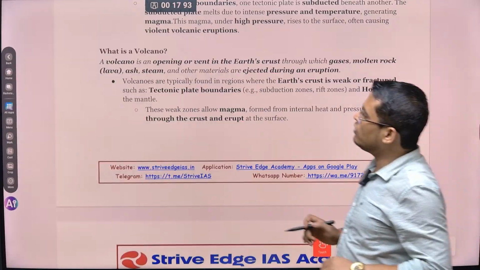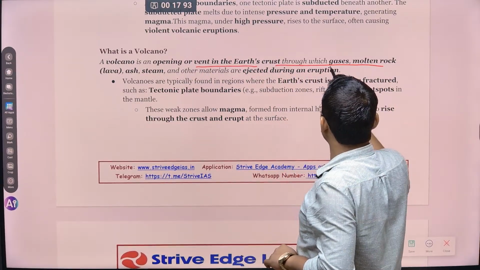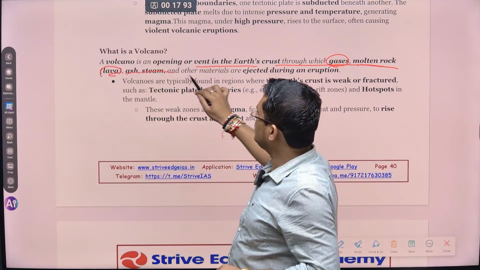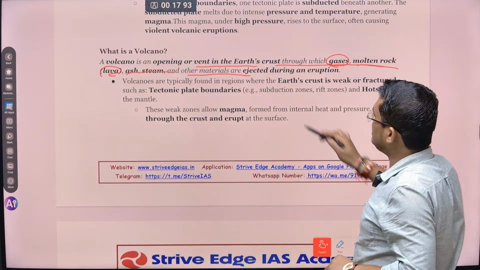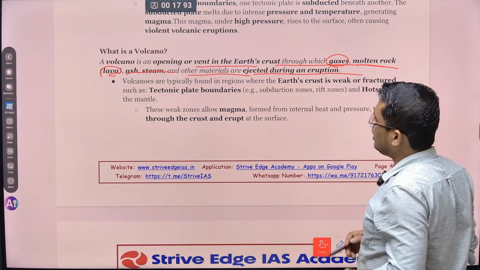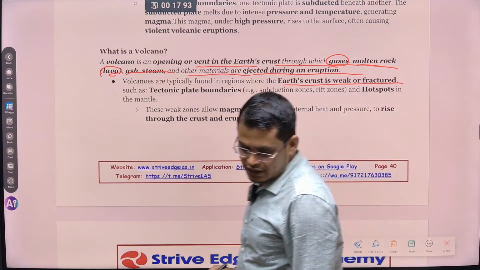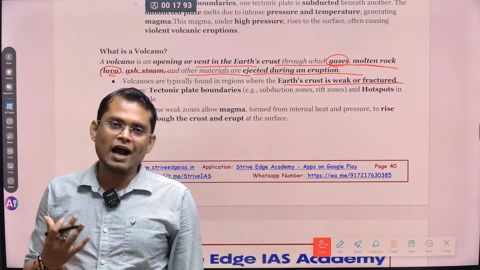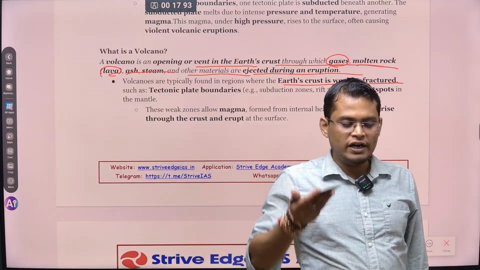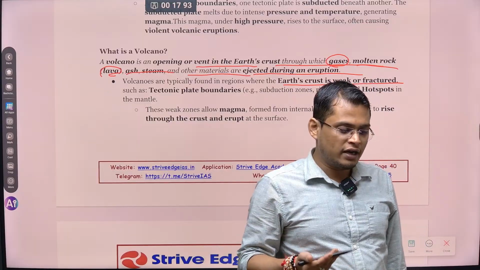So what is a volcano? A volcano is an opening or vent on the earth crust through which gases, molten rocks, that is what is called lava, ash, steam and other materials are ejected during an eruption. So volcanoes are typically found in regions where the earth crust is weak or fractured. If it is weak, then it is quite easy for the molten material to come out of the surface.